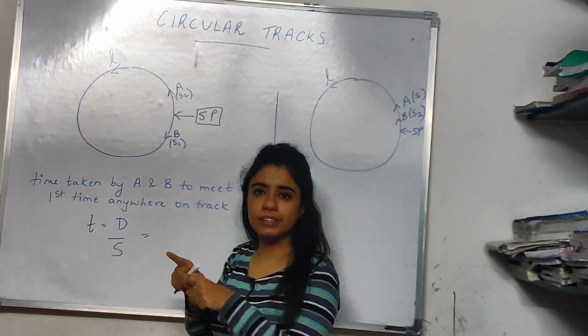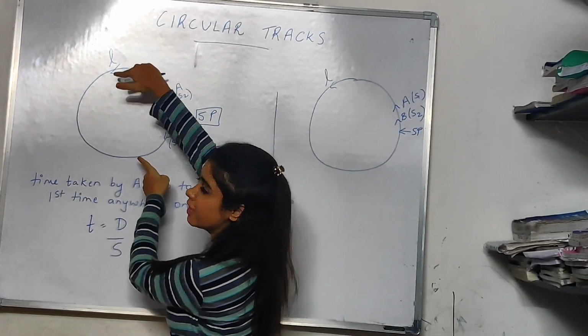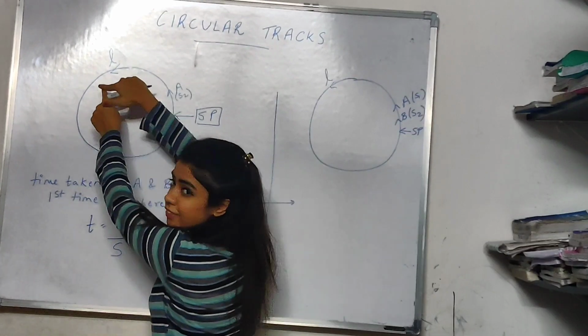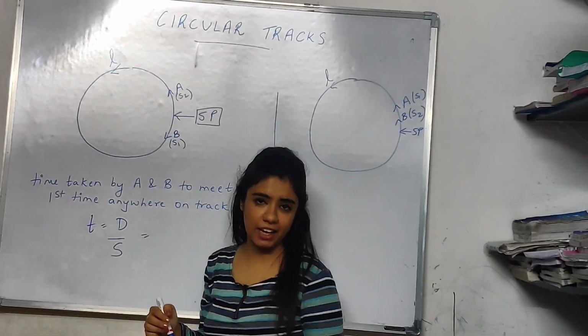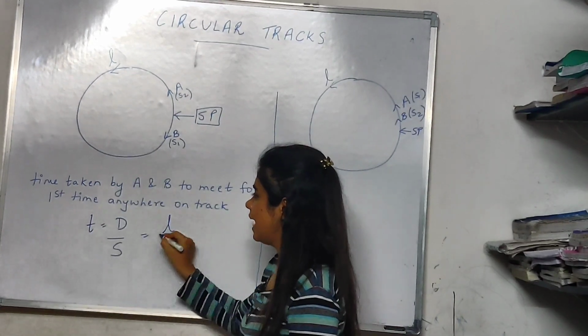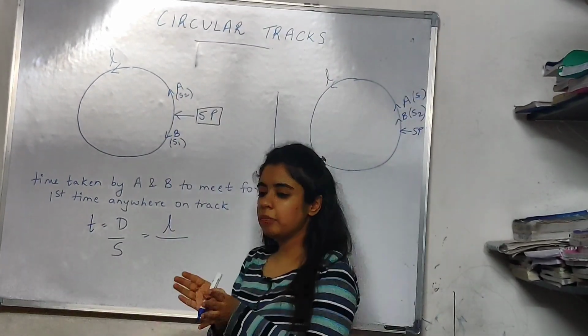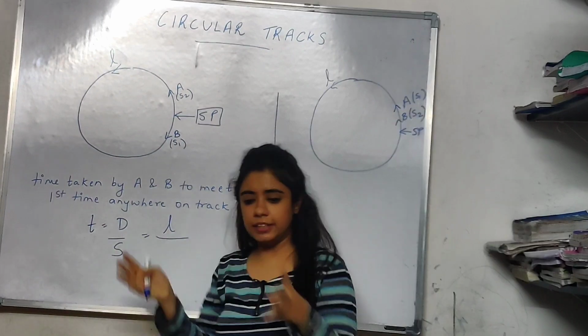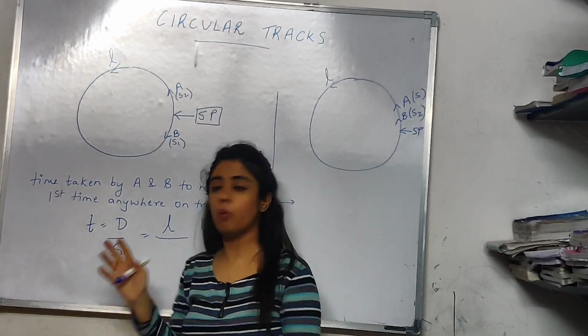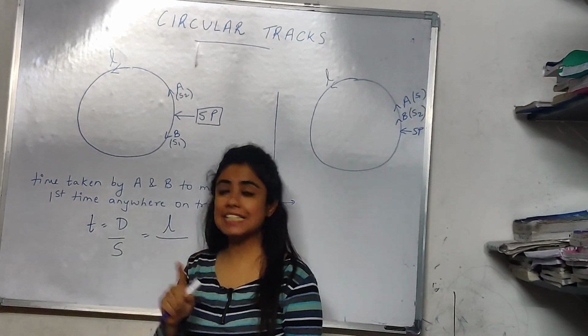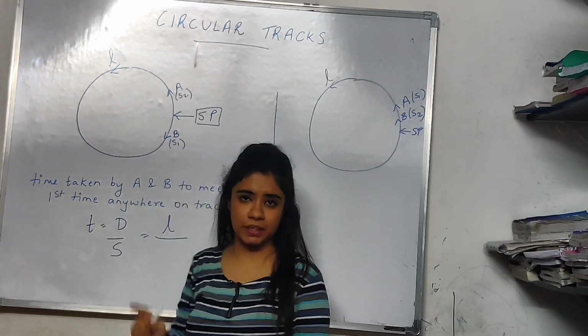So what is the total distance covered? A covered some distance, B covered the remaining distance. So the total distance covered is the length of the track. So the distance is L. Now they are moving in opposite directions, towards each other. When they move towards each other, what will be the relative speed? It is the addition of two speeds.